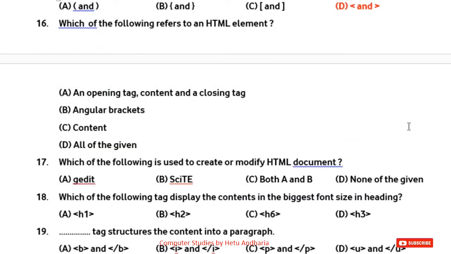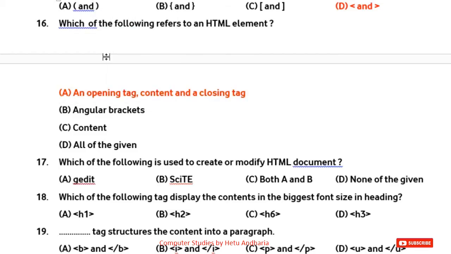Question number 16. Which of the following refers to an HTML element? Now element is the thing which is written between the opening tag and the closing tag. So here the answer could be an opening tag, content, and a closing tag.